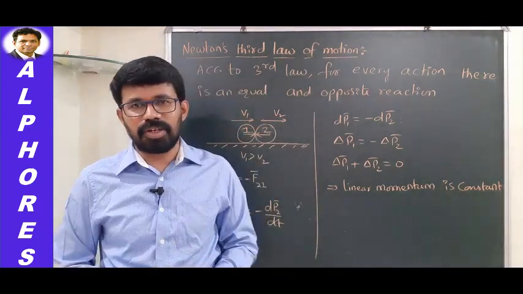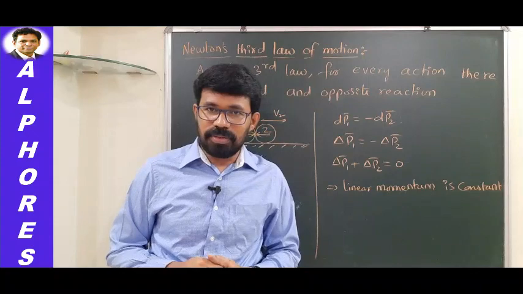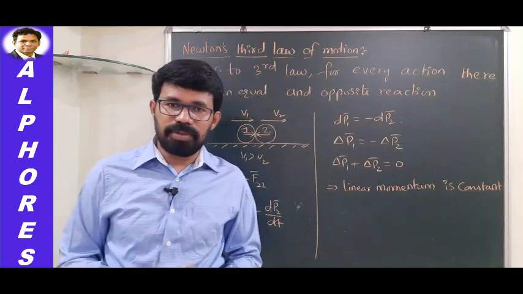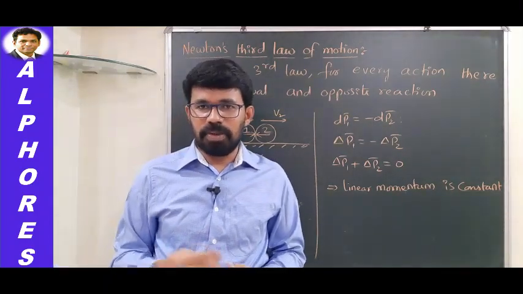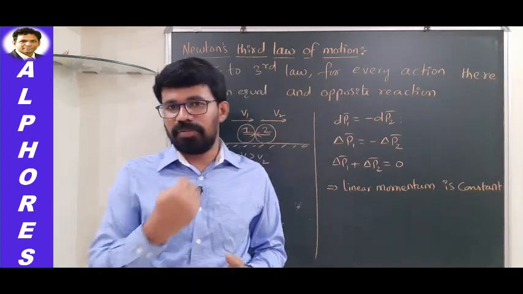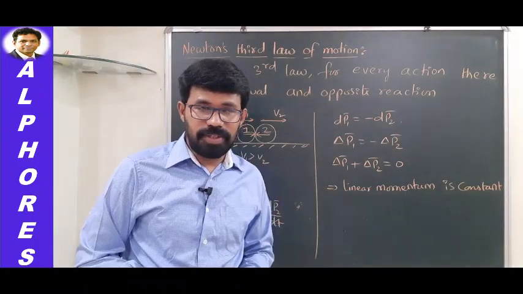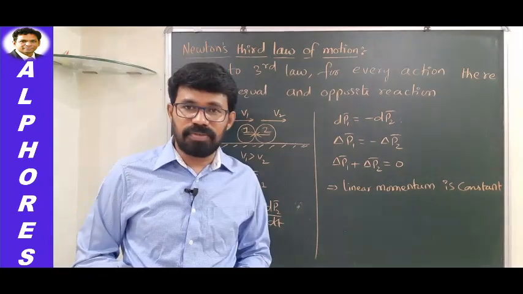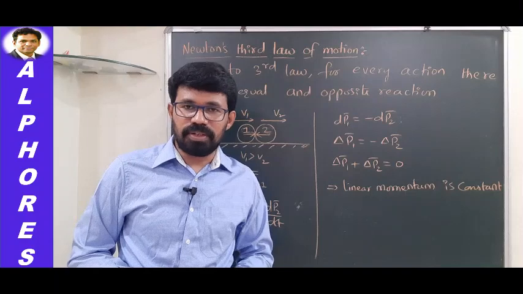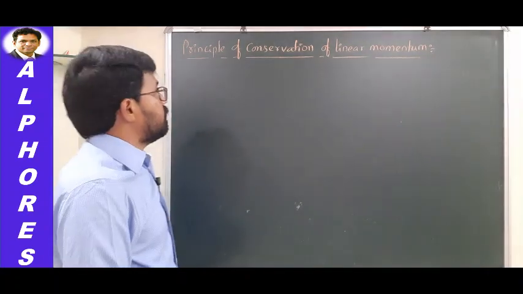So now let us talk about conservation of linear momentum. Regarding this third law, what points do you have to remember? You have to remember that action and reaction are pairs, and they are equal in magnitude and opposite in direction. And there are applications like swimming, a rocket model you can take, or recoil of a gun. All these examples you can quote for Newton's third law of motion. So now let us proceed with the law of conservation of linear momentum. This conclusion has given us a way to proceed with it. So let us continue with this principle of conservation of linear momentum.